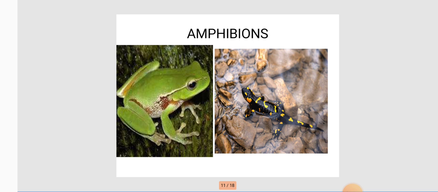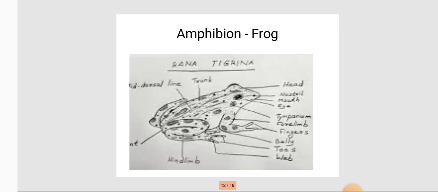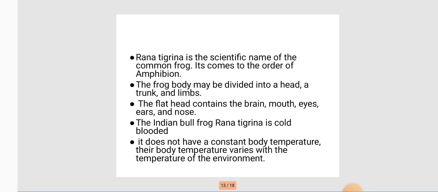And then we go to the amphibians. What is meant by amphibian? It lives on land and in water, for example salamander and Rana frog. Now we are going to talk about the amphibian frog. The frog's scientific name is Rana tigrina, the scientific name of the common frog.